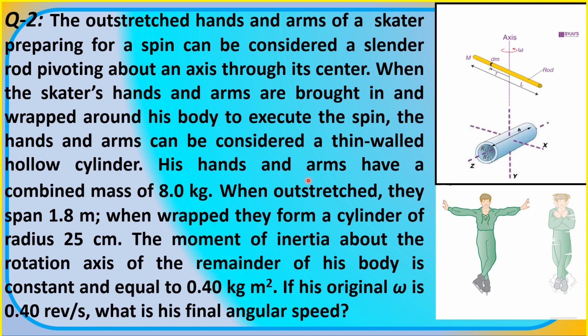His hands and arms have a combined mass of 8.0 kg. When outstretched, they span 1.8 meters. When wrapped, they form a cylinder of radius 25 centimeters. The moment of inertia about the rotation axis of the remainder of his body is constant and equal to 0.40 kg m². The question is, if his original angular speed is 0.40 revolutions per second, what is his final angular speed?